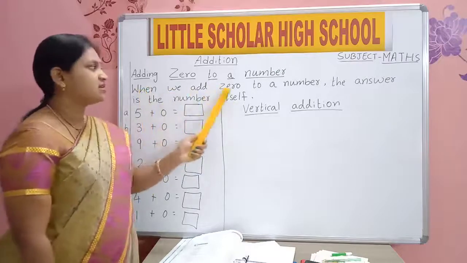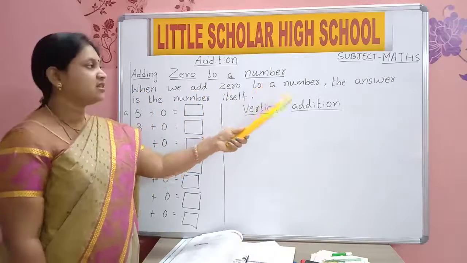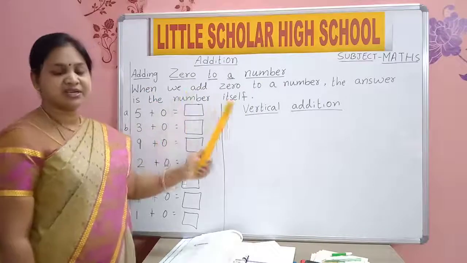When we add 0 to a number, the answer is the number itself.